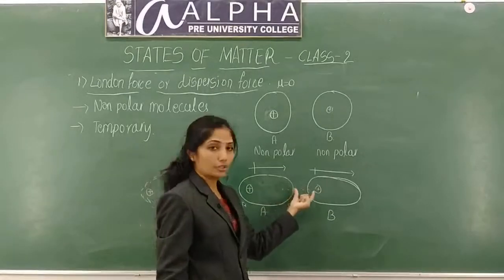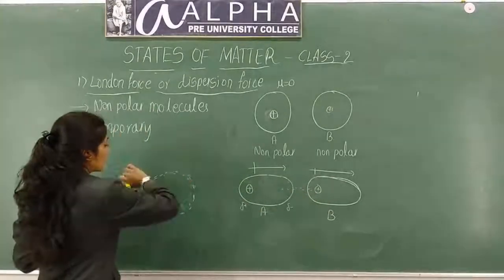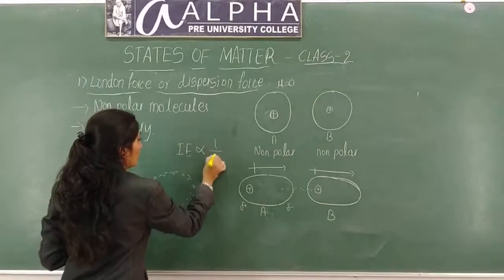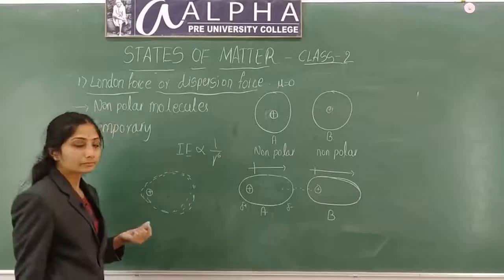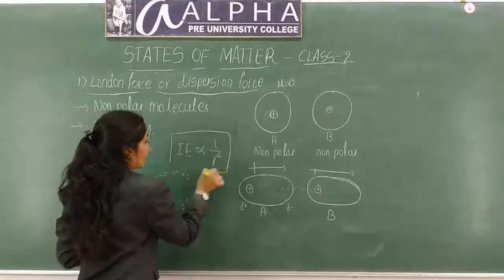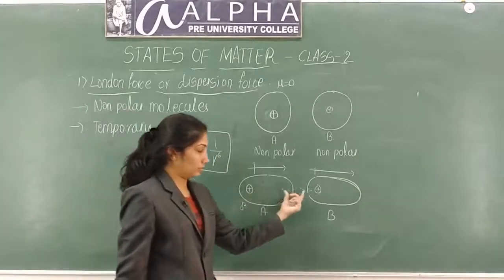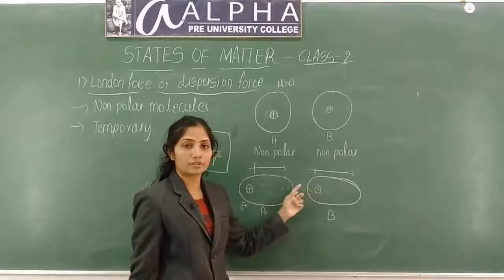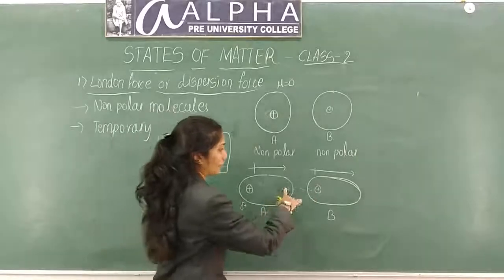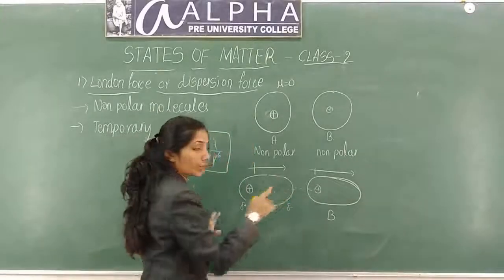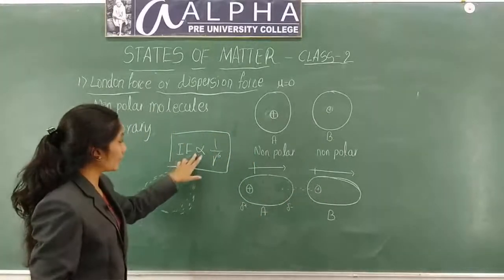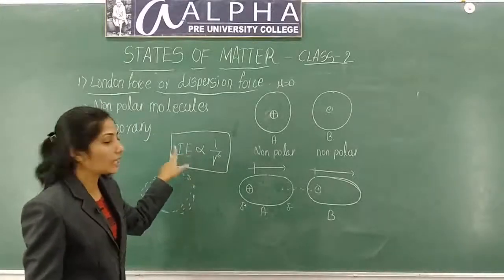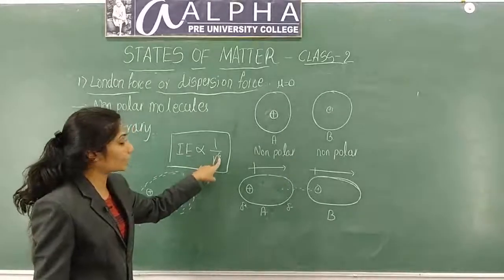Attractive force between these two is interaction energy. This interaction energy, IE, is proportional to 1 by r power 6. What is IE? Interaction energy, that is the energy of interaction which occurs in between these two dipoles. The energy of interaction that occurs in between these two dipoles is called interaction energy, and it is inversely proportional to distance.